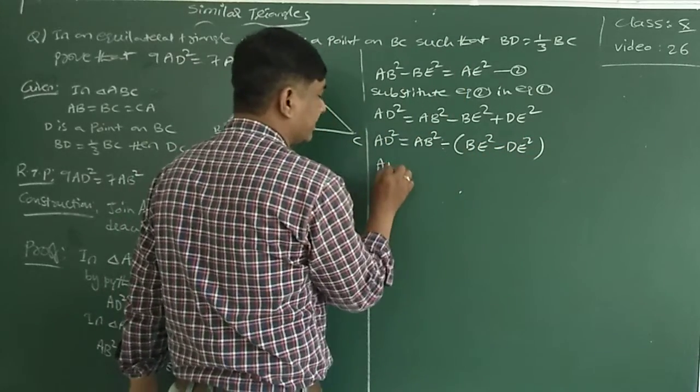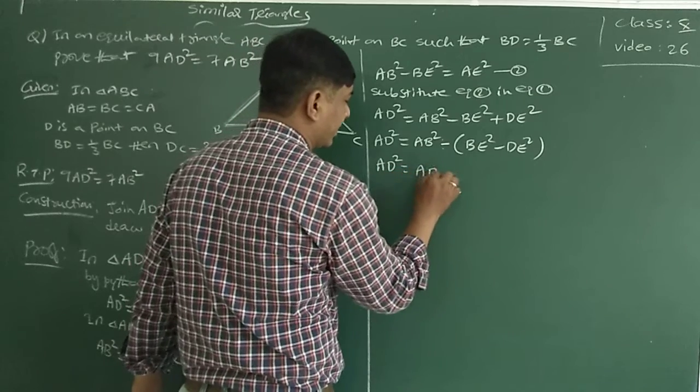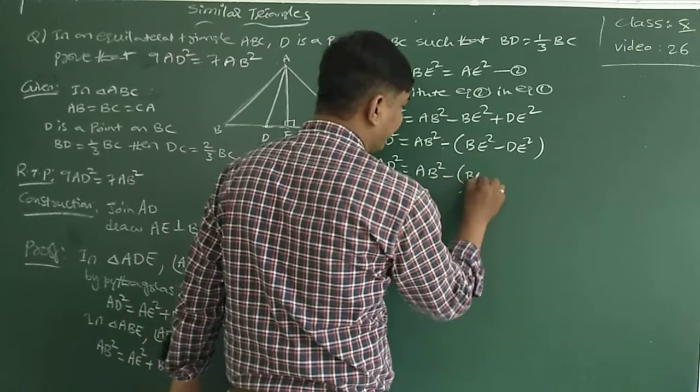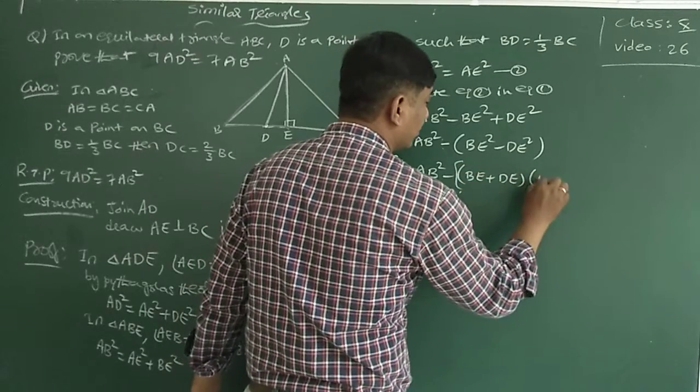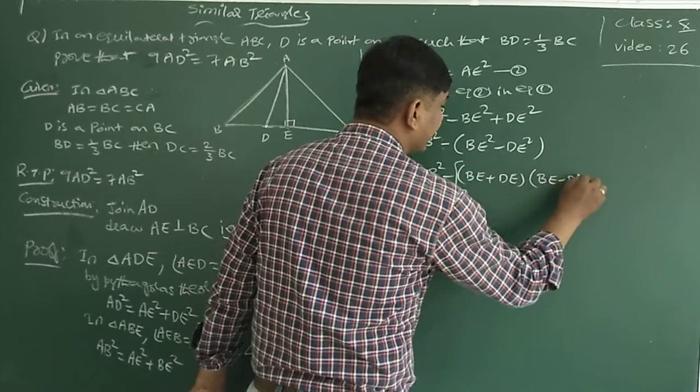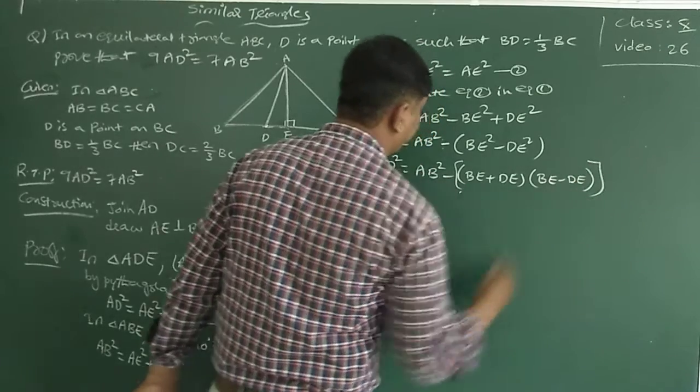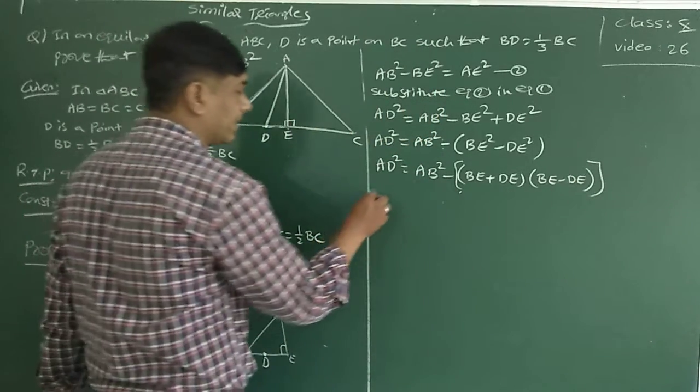That is AD square is equal to AB square minus of BE plus DE into BE minus DE, using the a square minus b square formula.